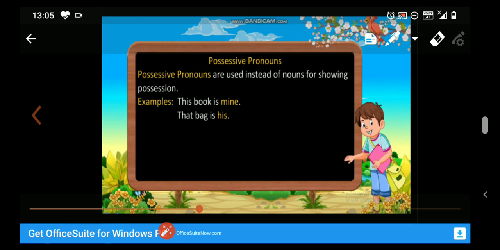In these two examples, mine and his are the possessive pronouns. Other examples also, like mine, ours, yours, his, hers, theirs are all called possessive pronouns. And what are possessive pronouns? Possessive pronouns are the words which show possession of a thing.